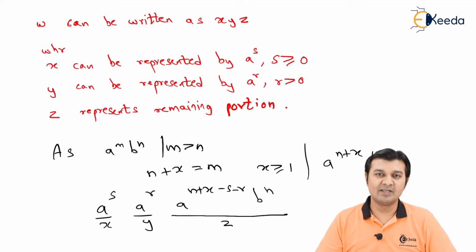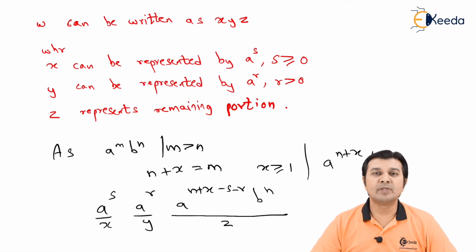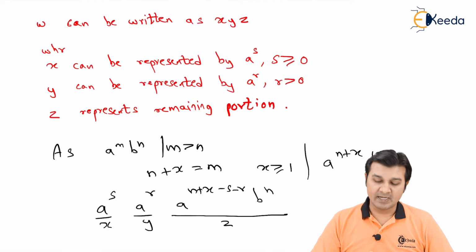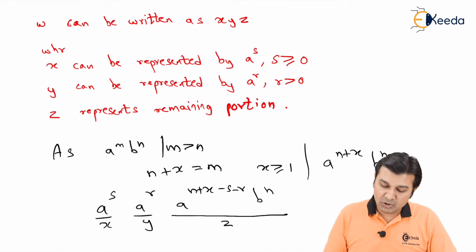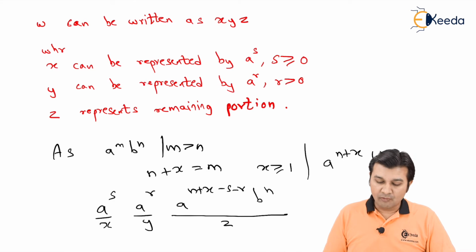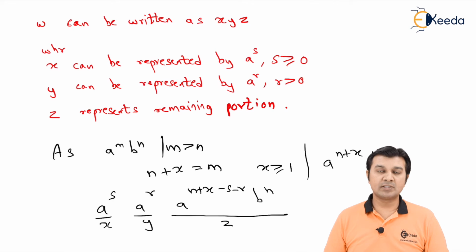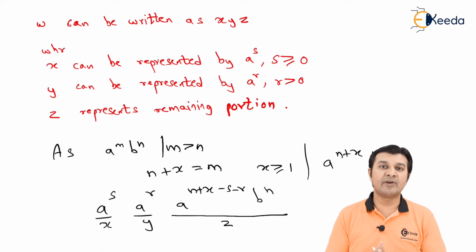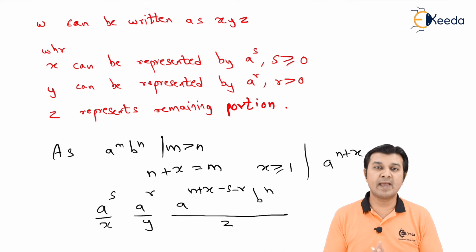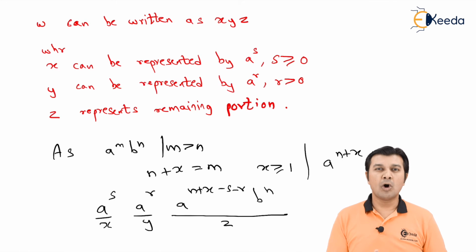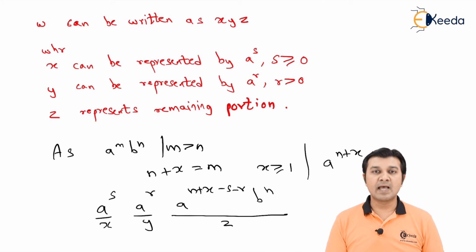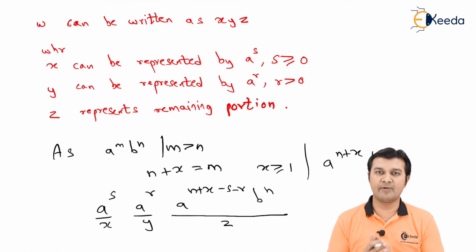As simple as that. Our breaking is always going to be in the same manner. I'll tell you once again, a raised to m, b raised to n was modified to a raised to n plus x, b raised to n because we have substituted m's value by n plus x, because m is greater than n by x amount, and that x we have added in n itself and substituted in place of m.